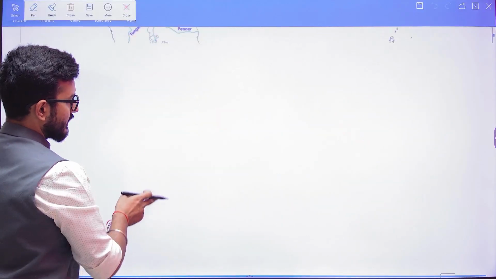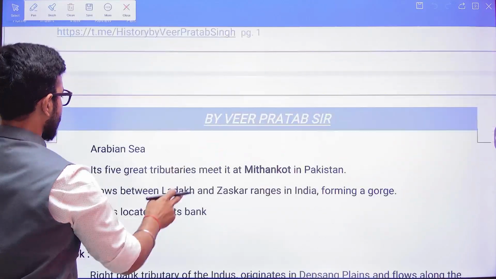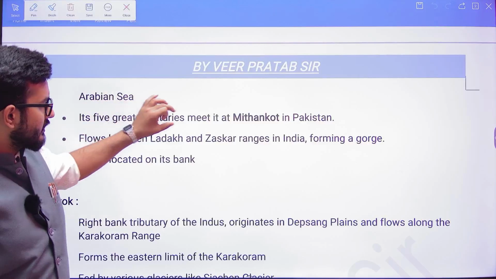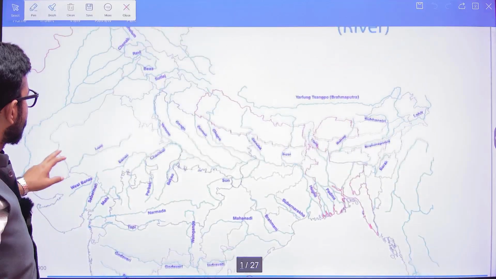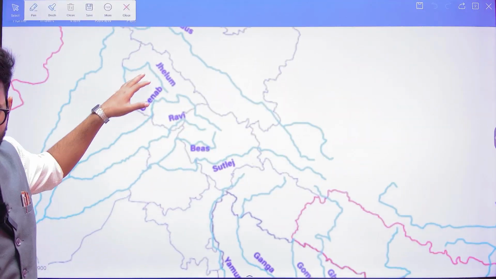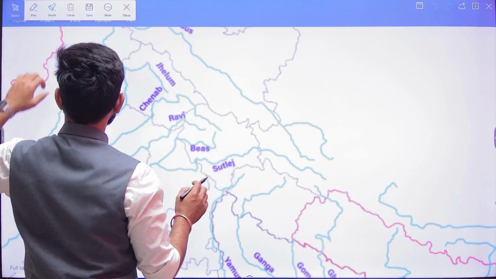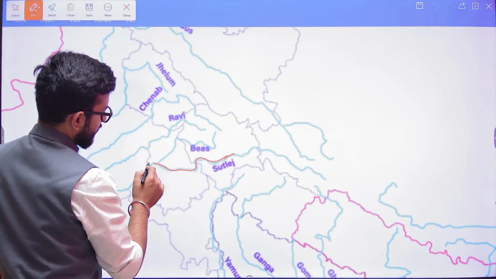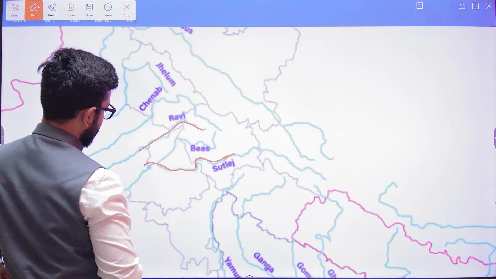Now, the Indus River originates near Mansarovar Lake and empties itself in the Arabian Sea. Its five great tributaries meet at Mithankot. Just look at this; there will also be a mapping, and I've already mentioned that content. This is Satluj, and here there is Ravi.